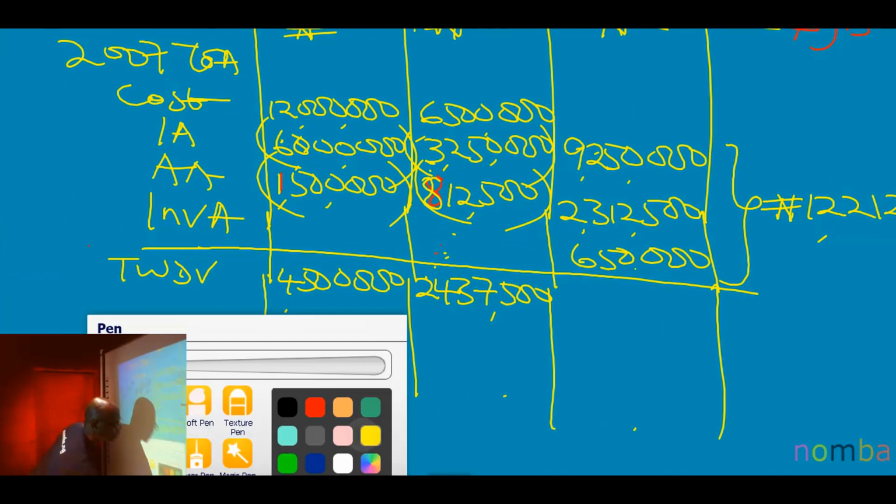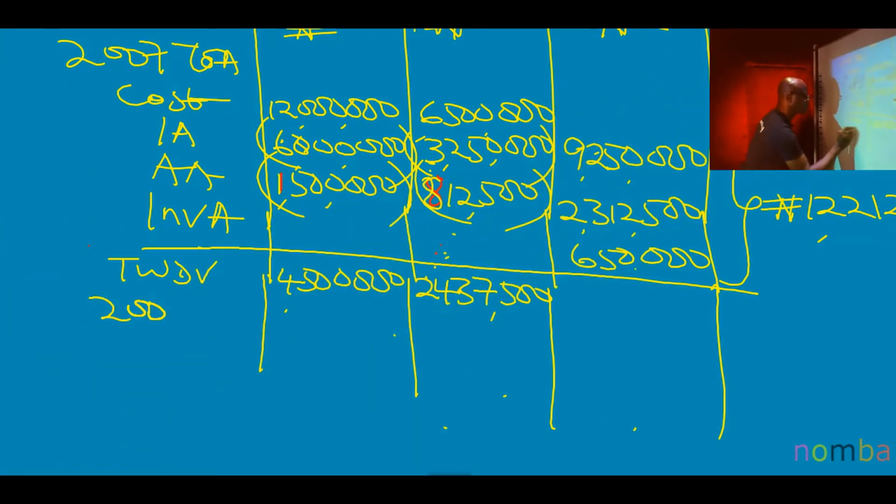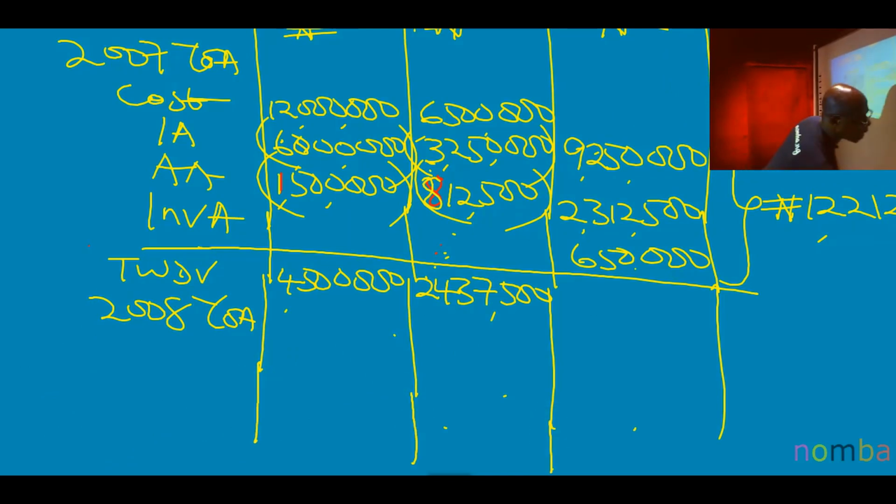Then in 2008, YOA, I will not compute initial allowance again. Why? Because these assets are not new again, except there's a new asset for that year. But from the question, no new asset. So what will I compute? AA.